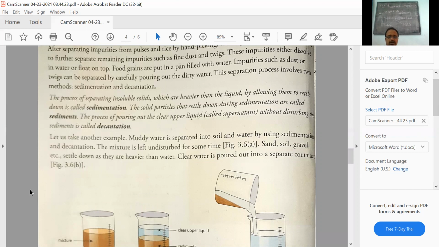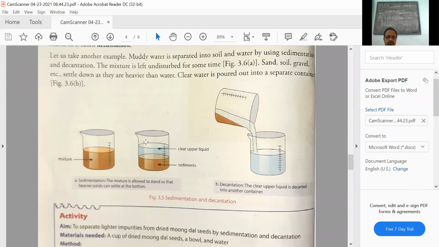The mixture having mud and water is left undisturbed for some time. What is the purpose of keeping it undisturbed? It is because time is required for the heavy particles to settle down due to gravity. Look into the first figure.